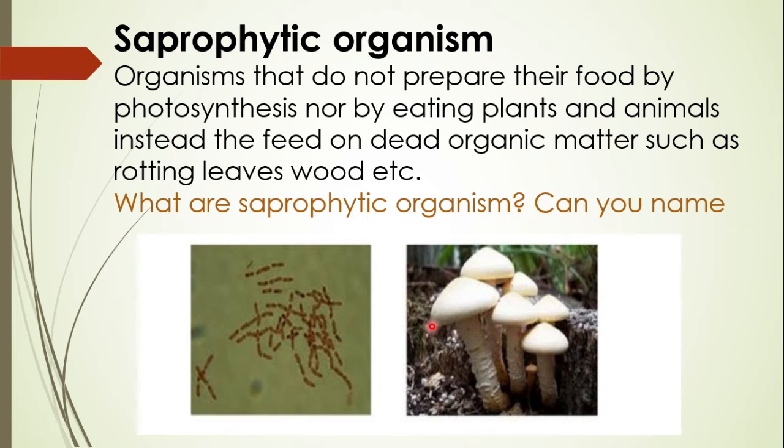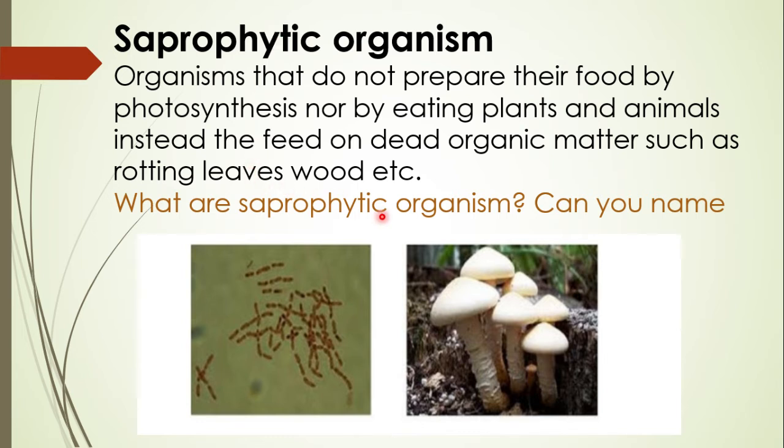Now, saprophytic organisms, what are they? It is the second name of decomposer, you can say. We can define them as certain types of organisms that do not prepare their food by photosynthesis, and they do not eat plants or animals, but they feed on dead organic matter, such as rotting leaves or wood. They are named saprophytic. Sapro means dead and phytic means nutrients.